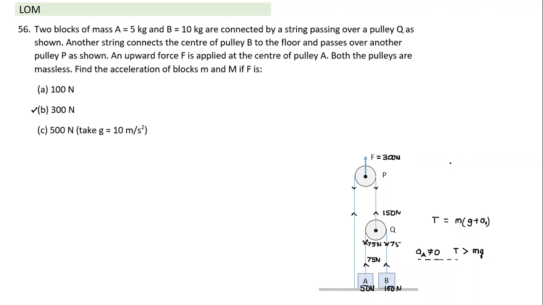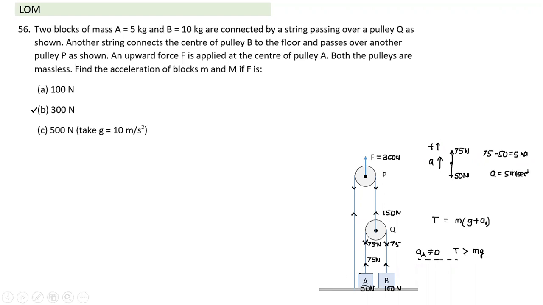Or I could draw the free body diagram, because now it gets lifted up, it loses contact with the surface and there will not be any normal reaction. Only two forces will act: the tension due to the string, which is 75 Newton, and the gravitational force downward, which is 50 Newton, and it will have an acceleration in the upward direction. I take the upward direction as positive. So 75 minus 50 is equal to 5 times a. So the acceleration will be equal to 5 meters per second square.